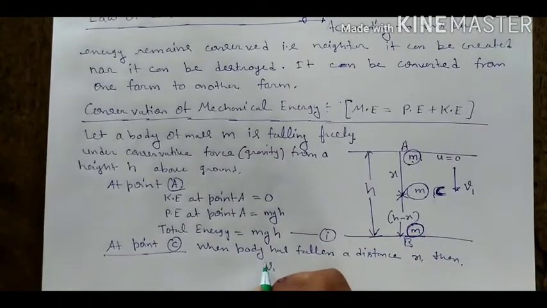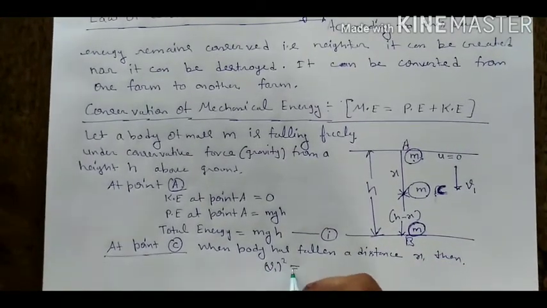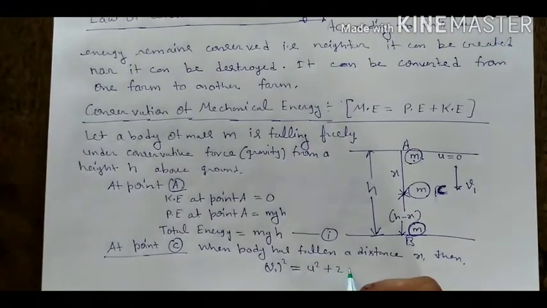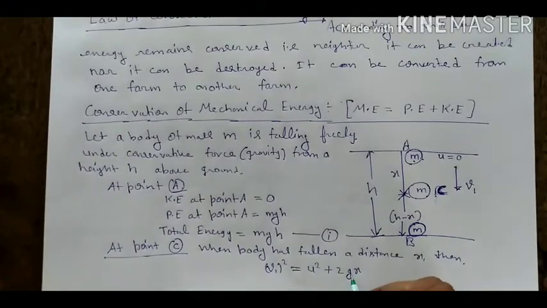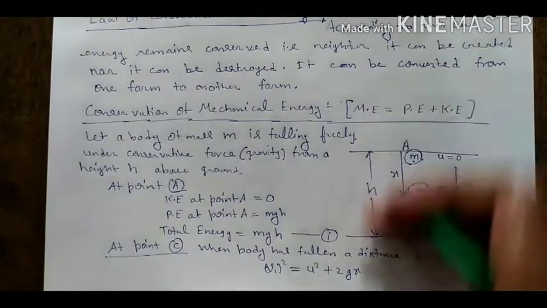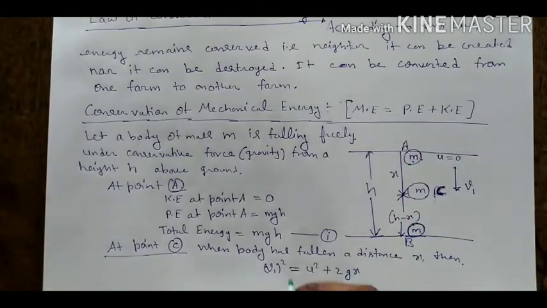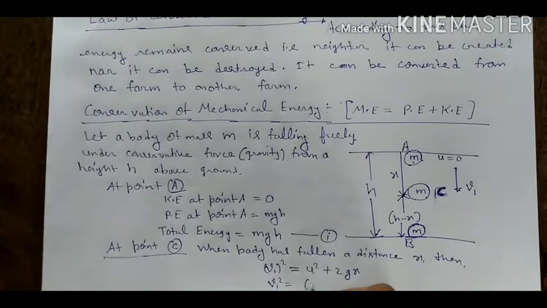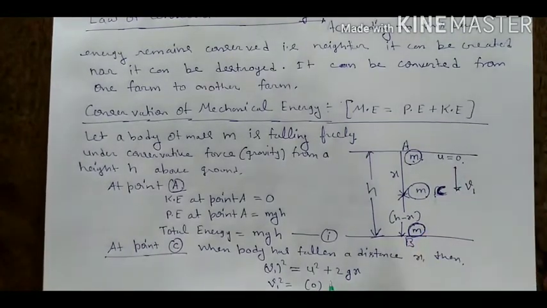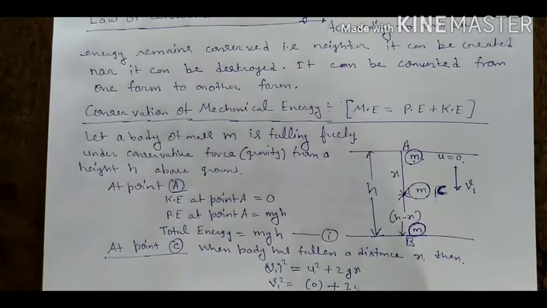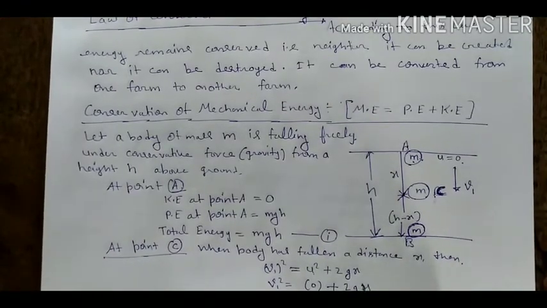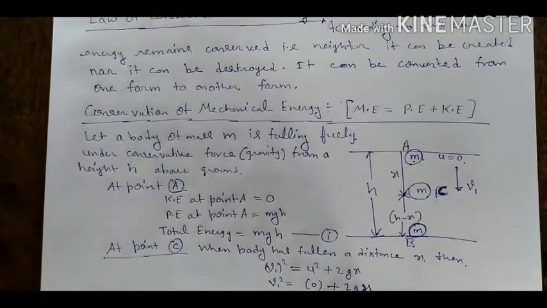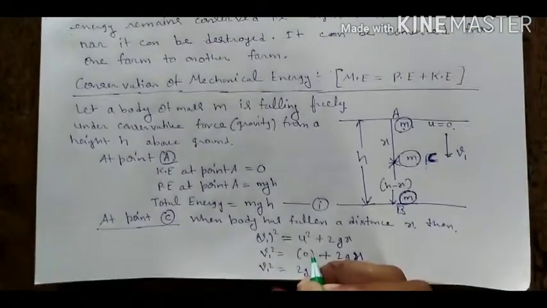From the third equation of motion, v1 square is equal to u square plus 2gs. In place of s we write x, because the distance is x, and in place of u we write 0, because its initial velocity is 0. So v1 square is equal to 2gx, and v1 is equal to the square root of 2gx.